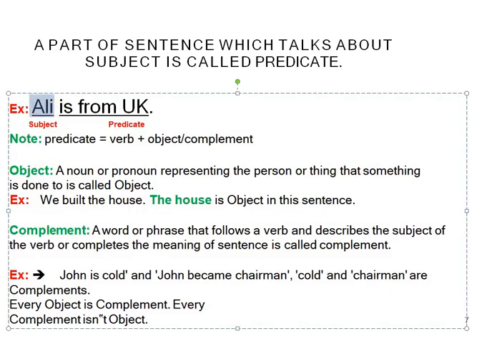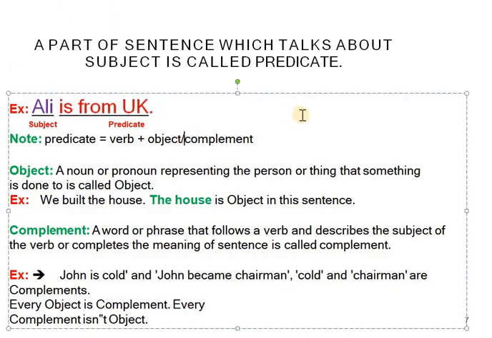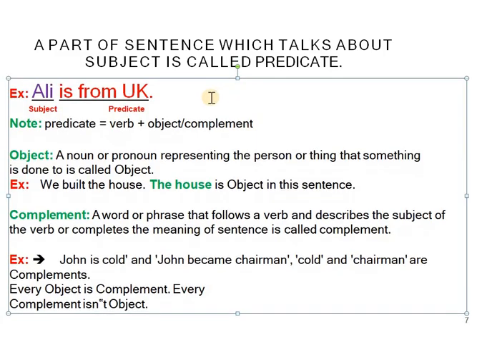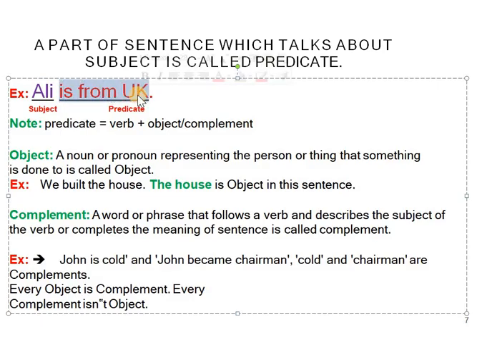Here Ali is the subject and "is from UK" is the predicate, because it shares more information about the subject. We don't know who Ali is, but from the context "is from UK" we get the idea that it is the predicate and it talks about Ali. So note: predicate is verb plus object or complement.